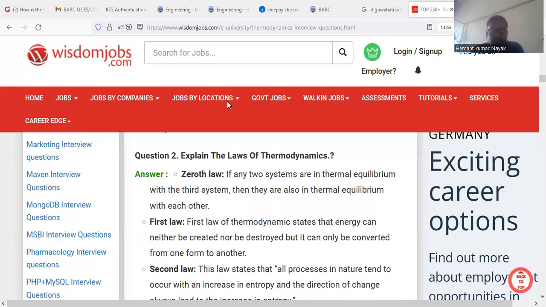For example, if A is in equilibrium with B and B is in equilibrium with C, then A is also in equilibrium with C. So the zeroth law of thermodynamics is basically telling about thermal equilibrium. So this is important.